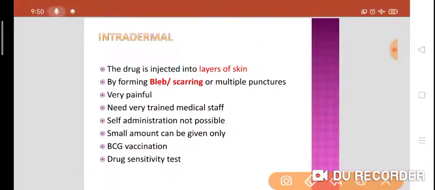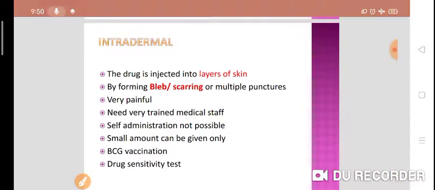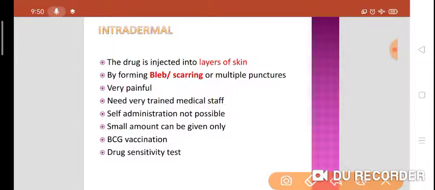Intradermal route of drug administration. The drug is injected into the layers of skin. You have to form a bleb. If it is the skin, there is formation of a bleb or scarring or multiple punctures. It is very painful because of the presence of nerve endings, and we need very trained medical staff. Self-administration is not possible at all.